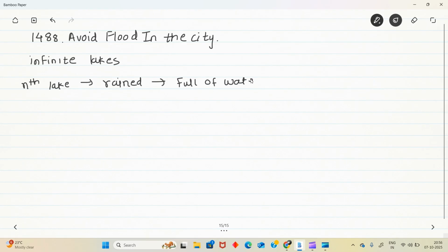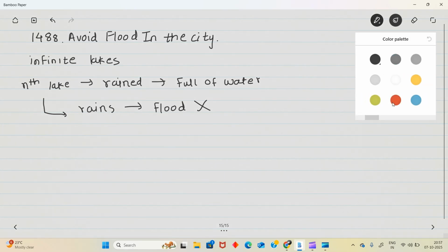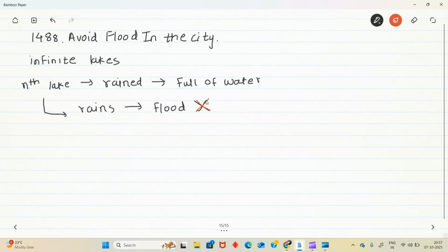And if again on the nth lake it rains, then there will be a flood. We want to avoid this. How we can avoid this is we can dry the lake.